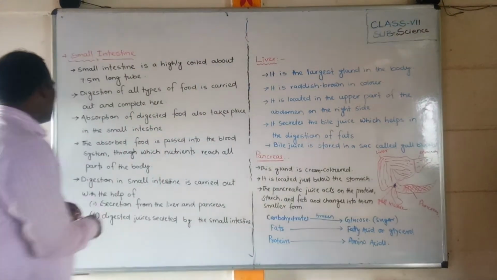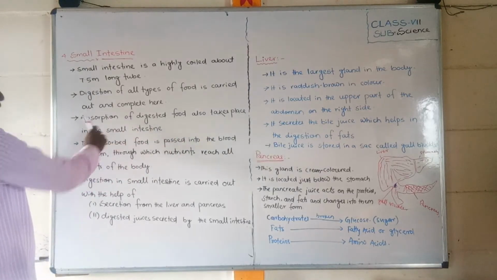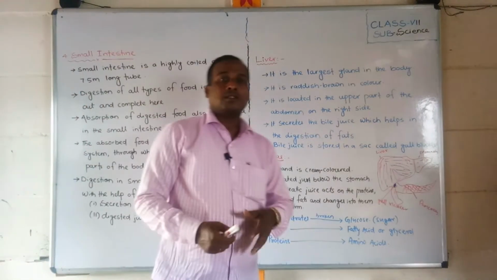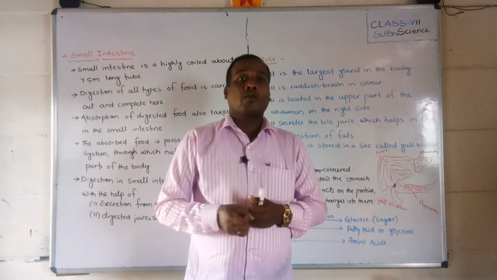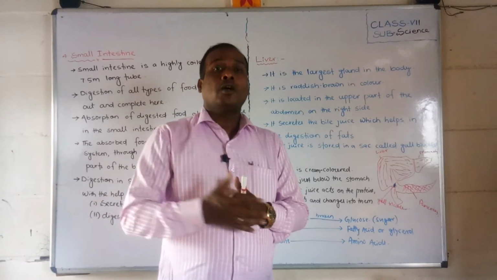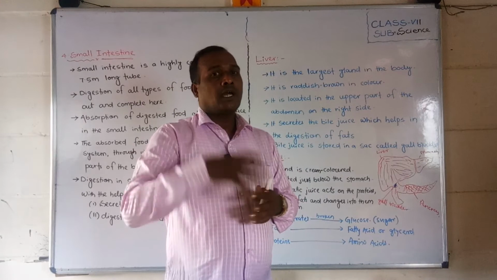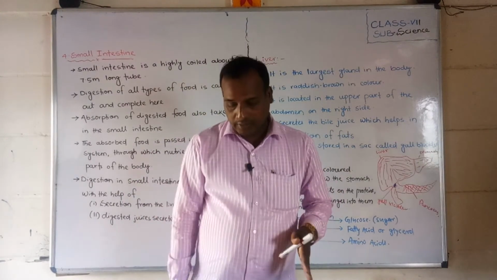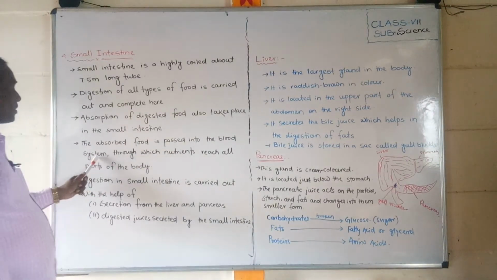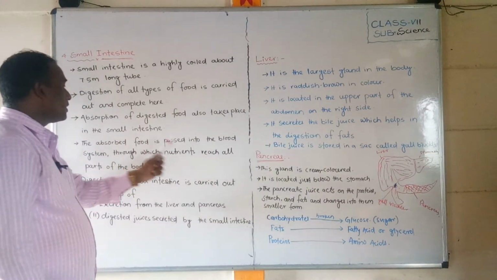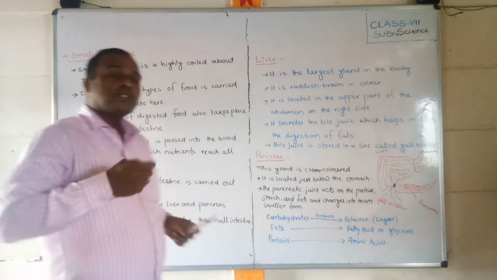Absorption of the digested food also takes place in the small intestine. Whatever nutrients are there in the food we have taken are absorbed by small finger-like structures, the villi. They absorb all the nutrients from the food in the small intestine. The absorbed food is then passed into the blood system, through which nutrients reach all the parts of the body.